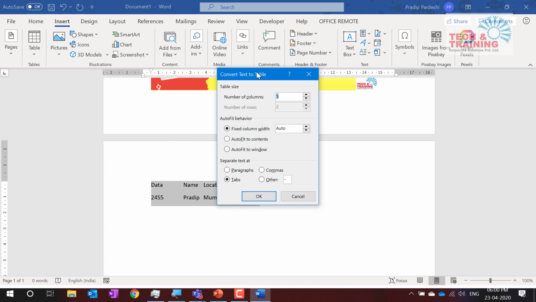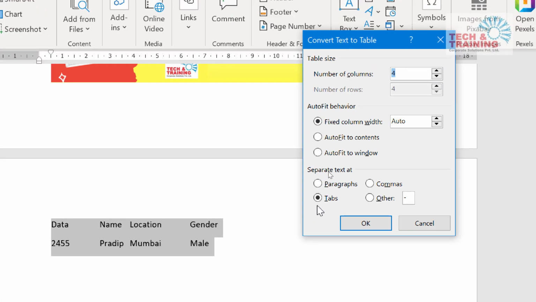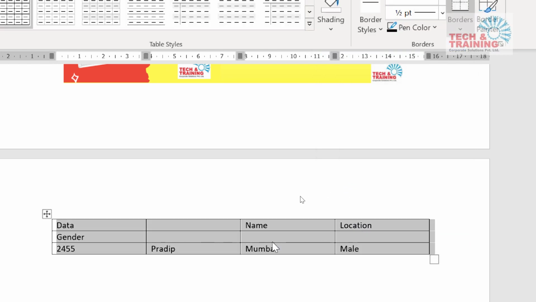Now what is it asking for? How many columns? I say 4 columns. Here it is asking what they are separated by. I can say paragraph, comma, or any other character. I have given a couple of spaces in between, so it might not take the tabs properly, but let's try. When I click OK, automatically it has taken the table.